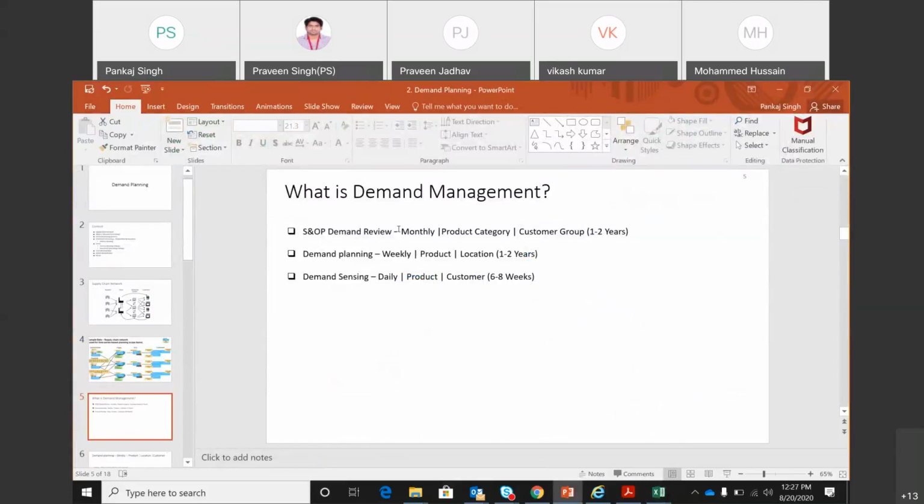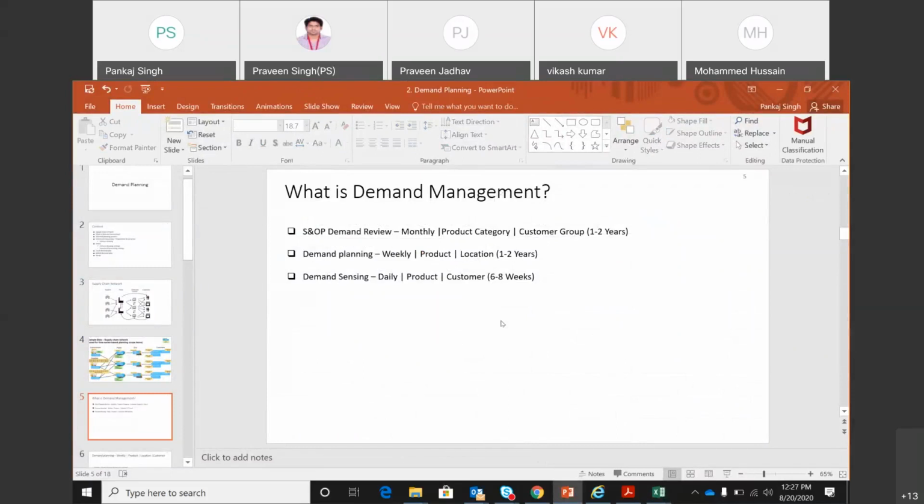So demand review is a process where you review the demand data at the monthly, product family, and customer group level. Demand planning we do at the weekly, product and location level, customer included. But in demand planning, there is also a global demand plan that we need to generate at the product family level.